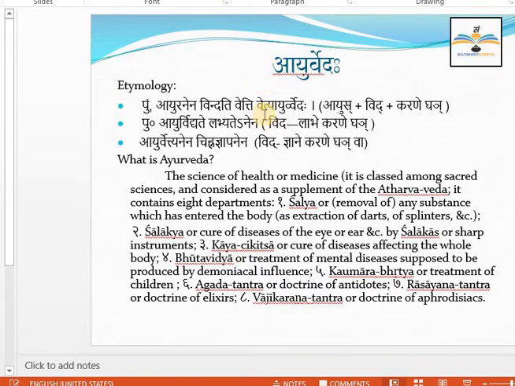Vetyayurvedaha, in this word you see two words are given, Veti plus Ayurvedaha. Three verb forms are given: Vindati, Vetti and Veti. All three verb forms have a similar meaning, you can take it as understood. So Ayurveda is something by which the life is known or understood. Clear? And the etymology is also given: Ayus, Vid, Karane, Ghai. So this is the process by which the Ayurveda word is created.